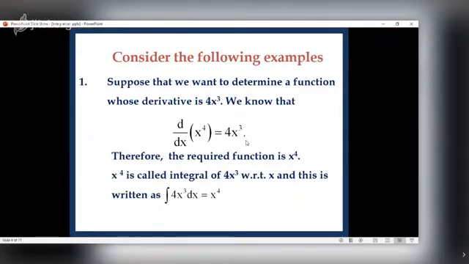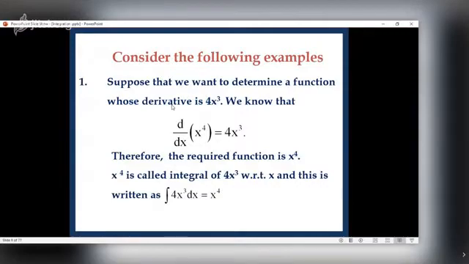Now before we proceed, let me explain this d/dx. What is d/dx? This is the notation for derivative suggested by again the German mathematician Leibniz. According to him, d/dx represents the derivative of a function with respect to x. Generally, we say if f of x is sin x, f dash of x, that is the derivative of f x, is cos x. Now we need not say that. We have to just say d/dx of sin x is cos x.